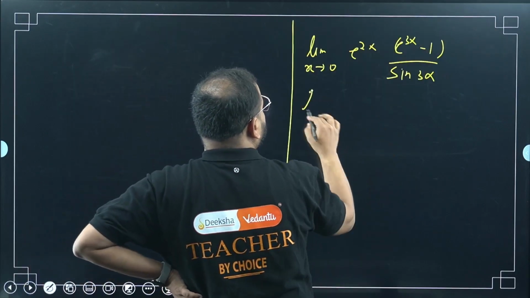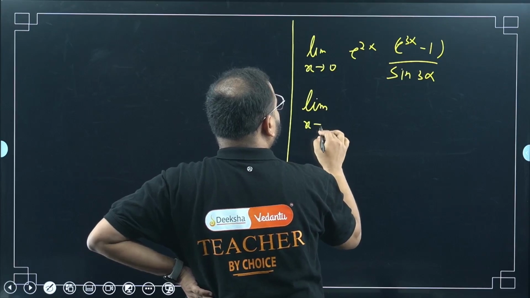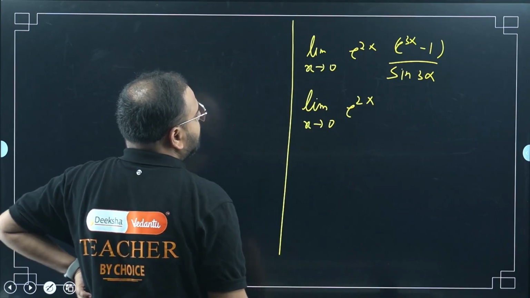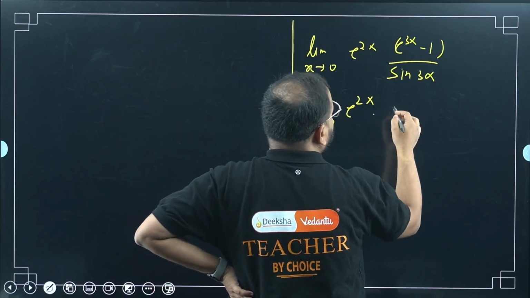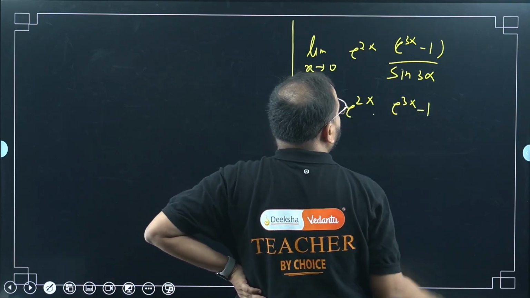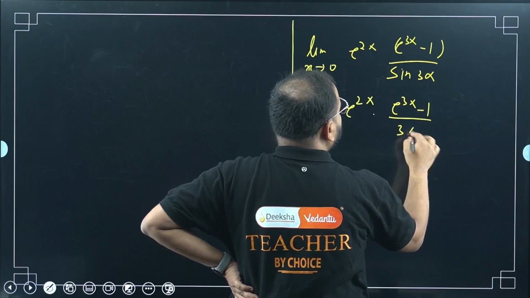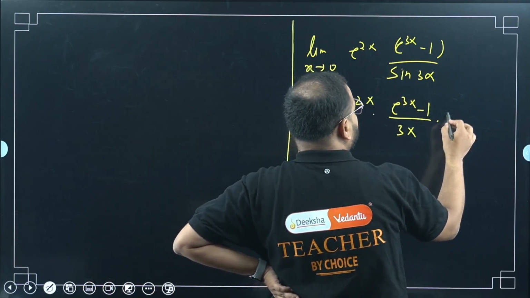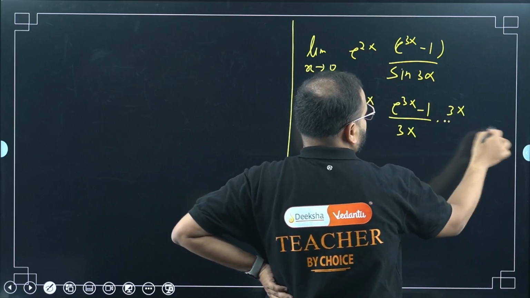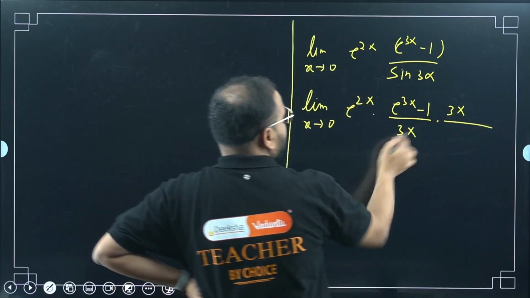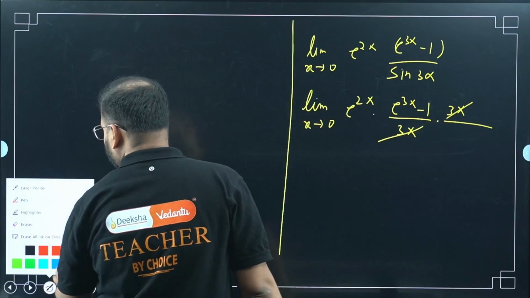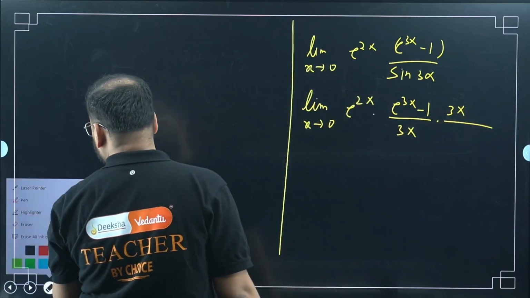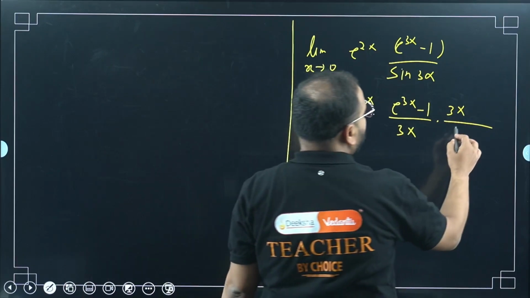Let's make some adjustment here. If I do 3x in the denominator, then I have to multiply by 3x over here also, then only they can cancel. I am making this adjustment so that I get the standard forms of the exponential function and the trigonometric function.